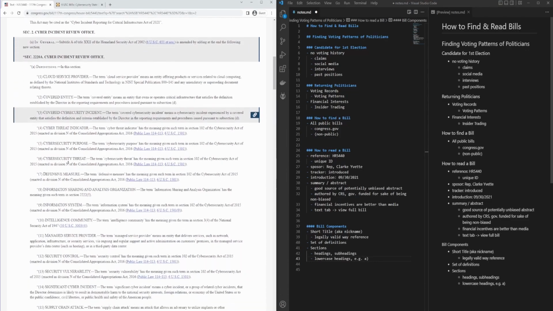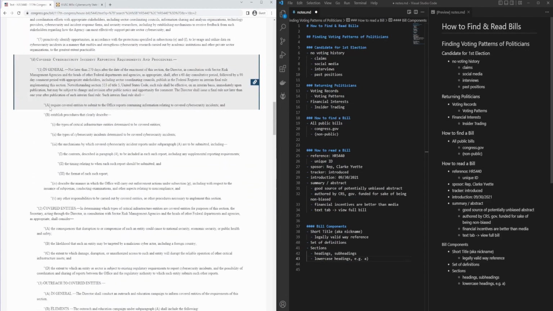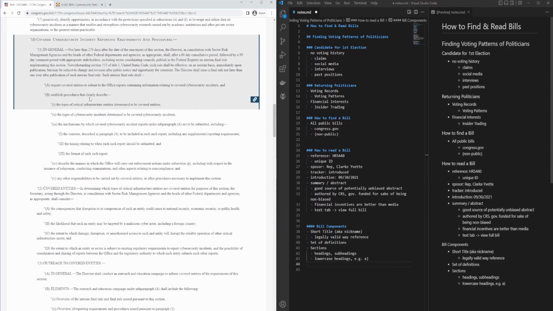I noted that because later on, you'll see that the bill is formatted using uppercase to denote headings that are indented several lines in. So it's important to understand the way in which the bill is formatted in addition to the way in which a bill is structured.